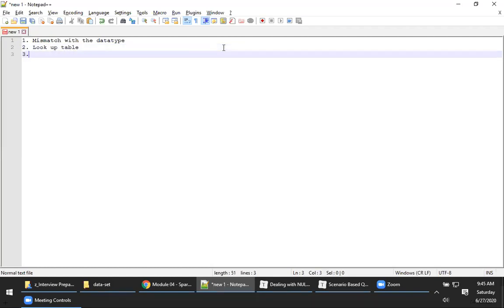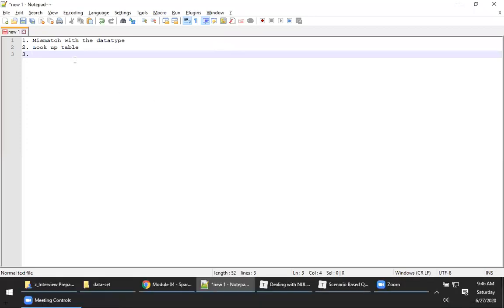Can you tell me another scenario where exactly you get null? When we are ingesting the data, we don't have the data for that. While we are reading, we get it as null. When we are storing the data also, we store it as null if there is no value for that. Okay. Anything else from anybody?